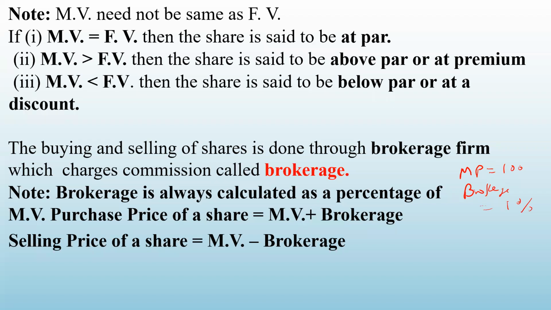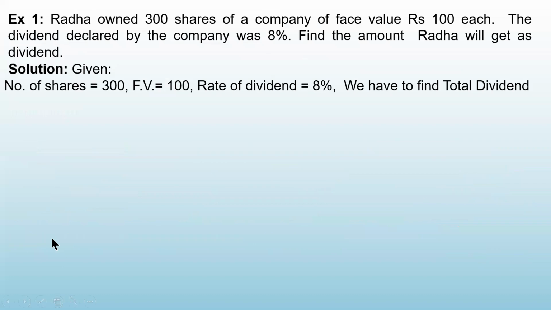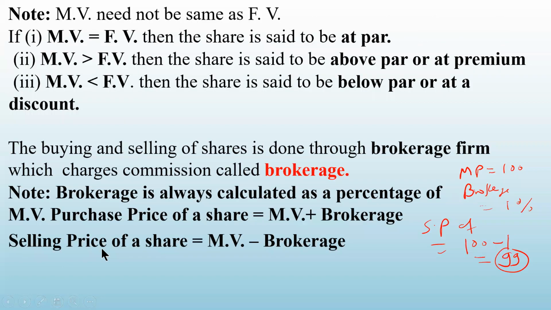So how much amount you will receive after selling the shares? What will be the selling price for you? It will be 100 rupees is the market value, but you are paying 1 rupee as a brokerage. So 100 minus 1. So आप बेचने के बाद आपके हाथ में 99 rupees ही आएगा. Okay. So you have to remember one thing, that while calculating the selling price of a share, brokerage is subtracted from the market price, and while calculating the purchase price, brokerage is added to the market price. So this is very important. Okay.